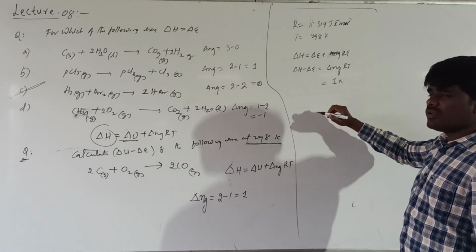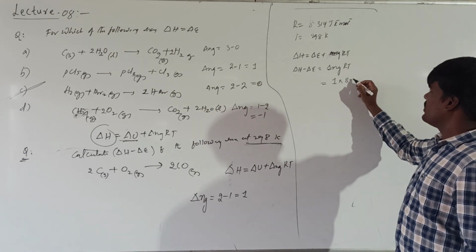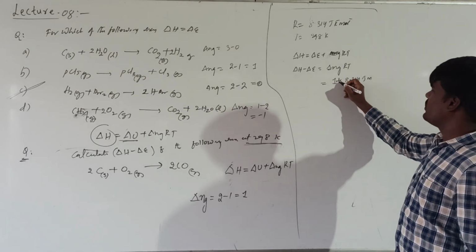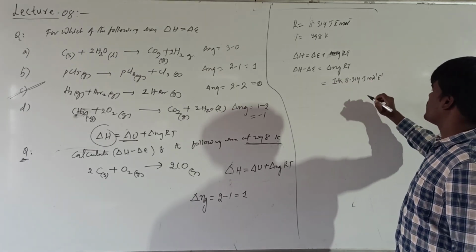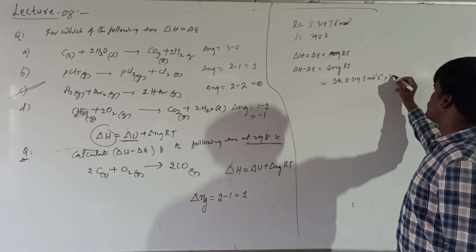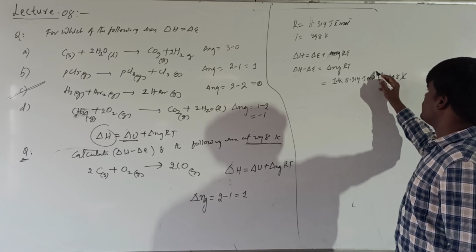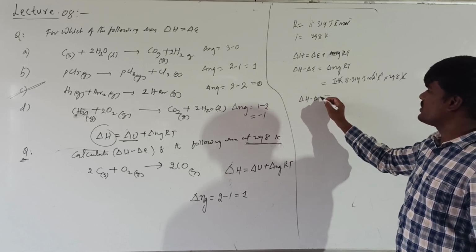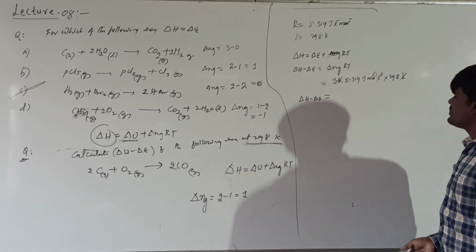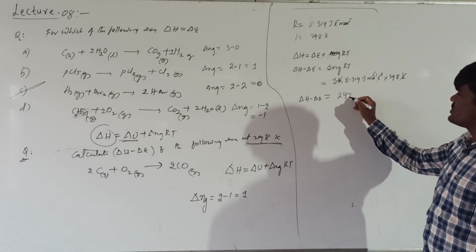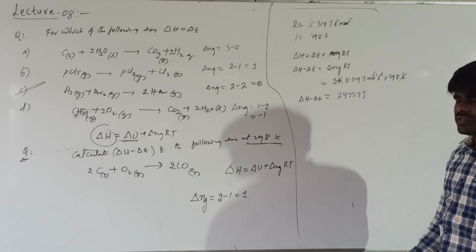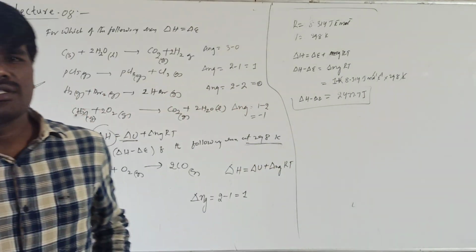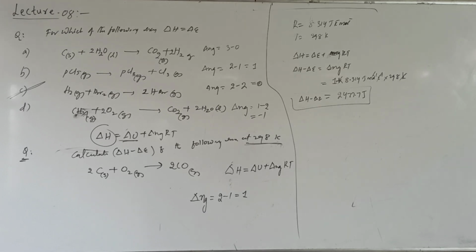Put in the given data. Delta Ng value is 1, R is 8.314 joules per mole per Kelvin, and the temperature is 298 Kelvin. Kelvin and mole get cancelled, leaving delta H minus delta E in joules. If you simplify this, it comes to around 2477.7 joules. This is how you have to go for the calculations based on the enthalpy change as well as the internal energy change of the system at constant volume.